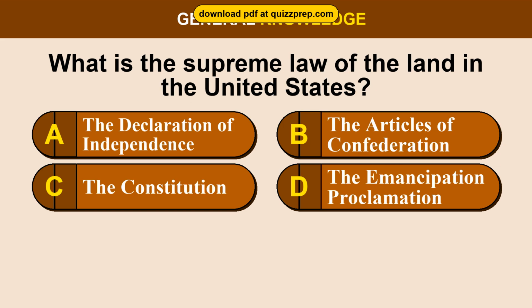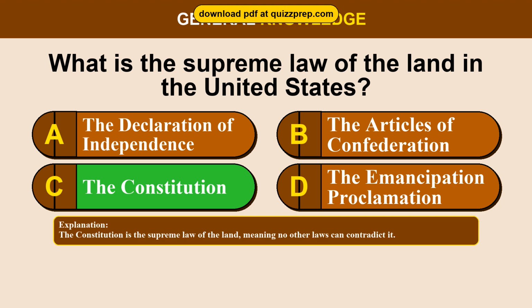Question 40. What is the supreme law of the land in the United States? Option A, the Declaration of Independence. Option B, the Articles of Confederation. Option C, the Constitution. Option D, the Emancipation Proclamation. The correct answer is option C, the Constitution. The Constitution is the supreme law of the land, meaning no other laws can contradict it.